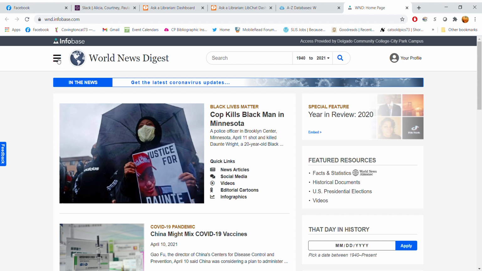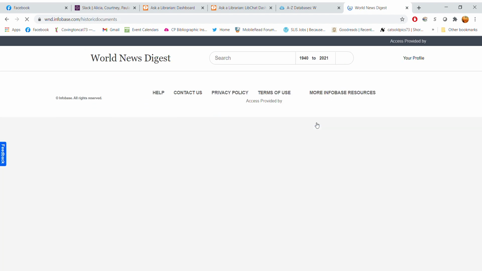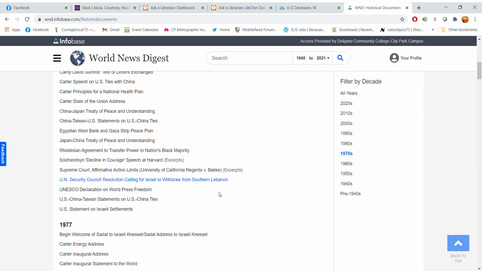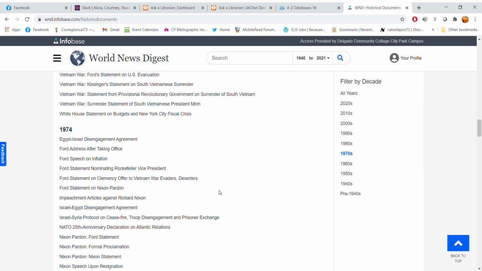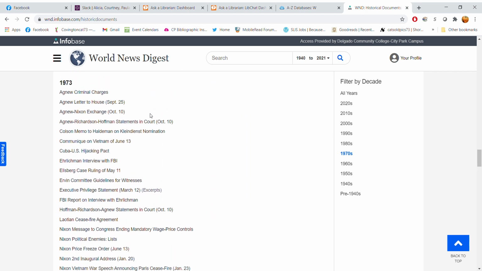If you click on these three bars in the upper left-hand corner, and then you go over here to historical documents on the right, you will see that they are organized alphabetically, or you can search them by year. So we're going to pretend like we're looking for a document in 1973. I'm going to click on the 1970s, and scroll down to 1973. You'll find a number of documents here related to Watergate. I'm going to click on Agnew criminal charges, the first one, just to show you how this works.